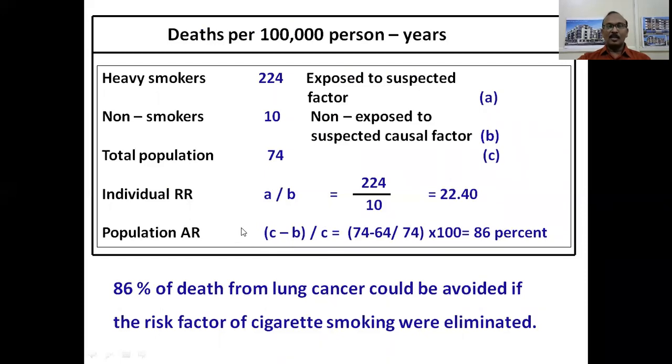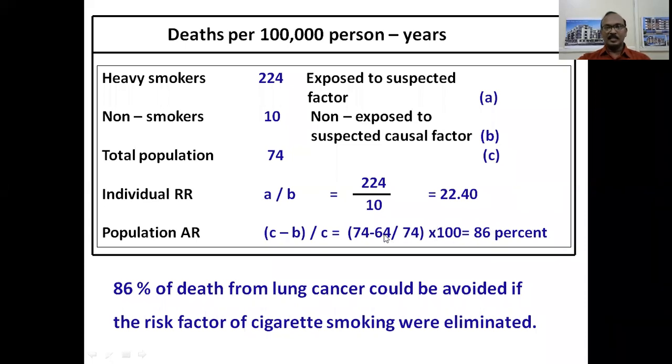Here, if you look at the population attributable risk, it is the incidence of disease or death in the total population, which comes to 74, that is C, minus B, divided by C.